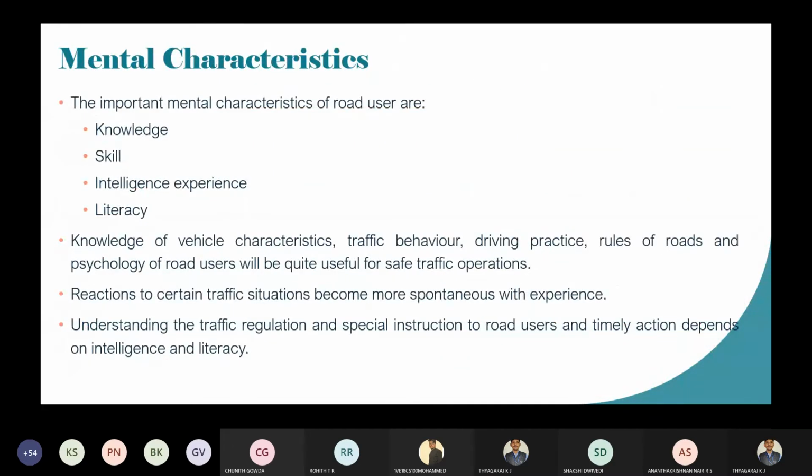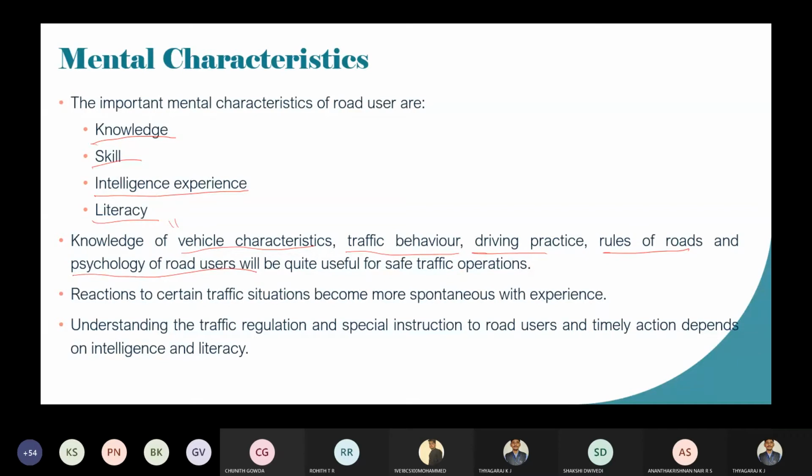The mental characteristics are very simple: knowledge, skill, intelligence, experience, then literacy. Okay, these are the important mental characteristics. Knowledge: you should have the knowledge about vehicular characteristics, traffic behavior, driving practice, rules of roads, and psychology of road users.